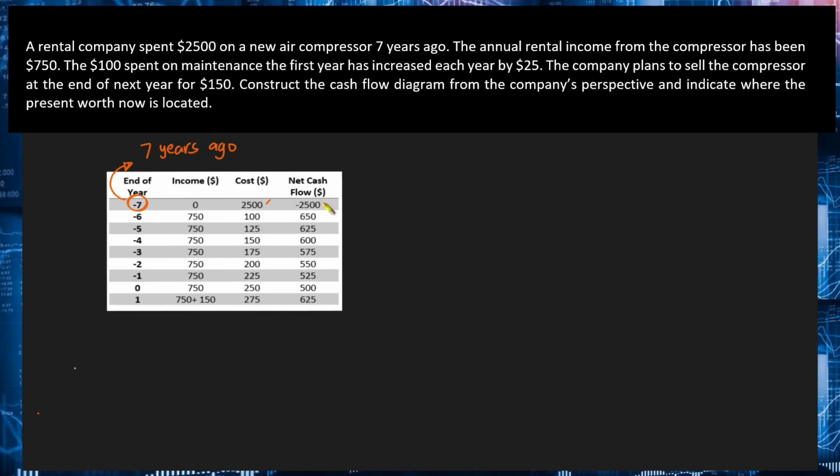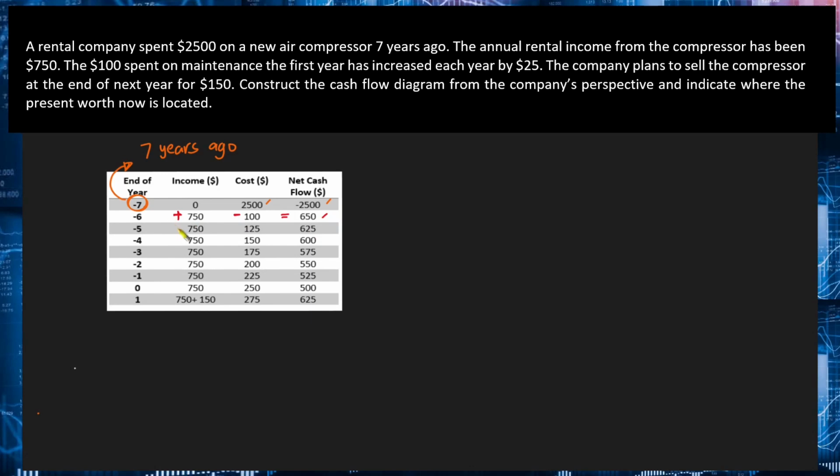Therefore, the net cash flow, since wala pang income during that time, will be negative 2,500. And then for the next year, meron nang income, nagkaroon na ng income yung air compressor natin. That will be $750. But take note that there will be a $100 maintenance cost, so this will be negative 100. Therefore, the net cash flow, so again net, that is simply the difference between the income and the cost, will be positive $650.